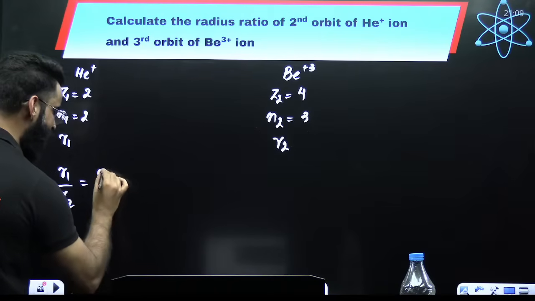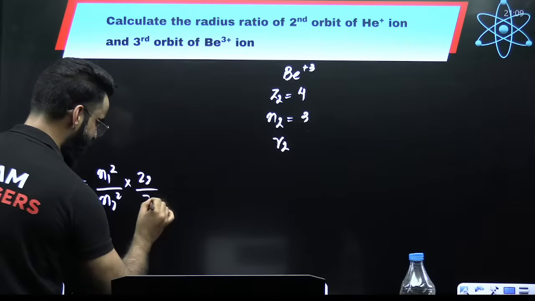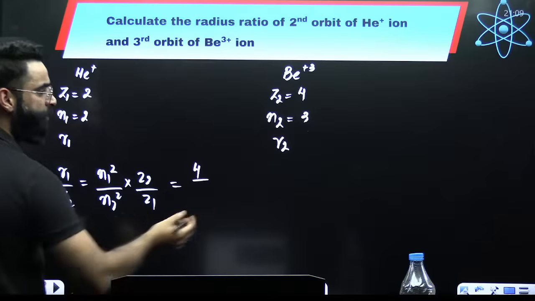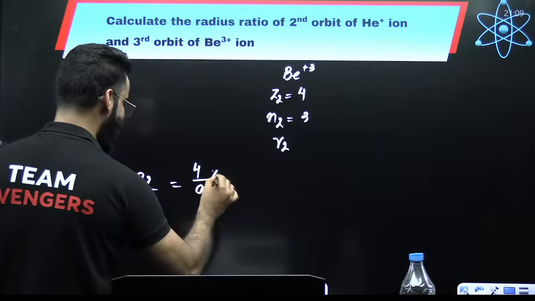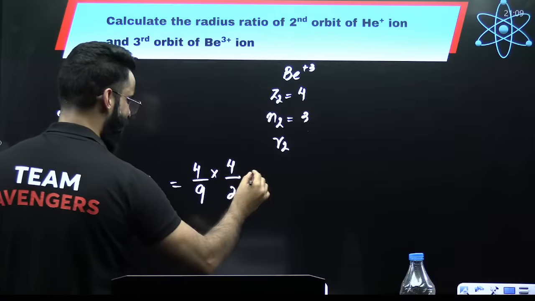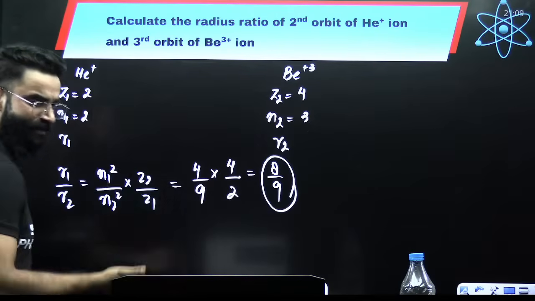R1 by R2 is nothing but N1 square divided by N2 square multiplied by Z2 divided by Z1. N1 square, 2 square is 4, divided by N2 square, 3 square is 9. Z2 is 4 divided by Z1, that's 2. The value comes out to be 16 by 18. That means 8 is to 9. So this is the radius ratio which you are supposed to calculate.